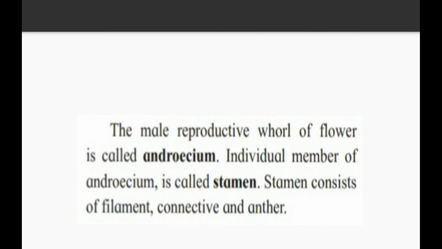Individual member of androecium is called stamen. Stamen consists of filament, connective and anther. Now these are the three parts of the stamen. That stamen is present on our flower. Have you seen the hibiscus flower?